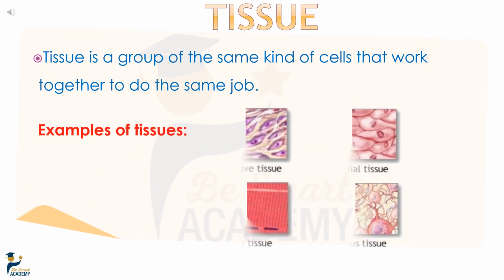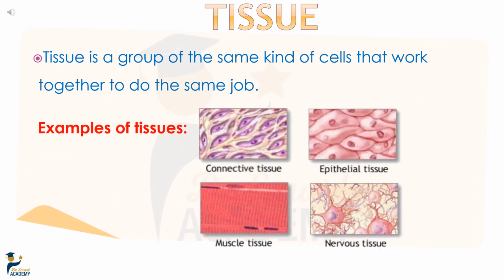The second level of organization in the human body is the tissue. A tissue is a group of the same kind of cells that work together to do the same job or function. Examples of tissues are connective tissue, epithelial tissue, muscle tissue, and nervous tissue.